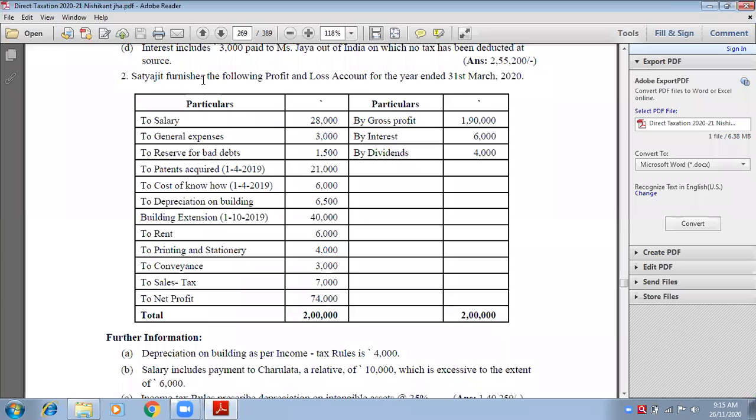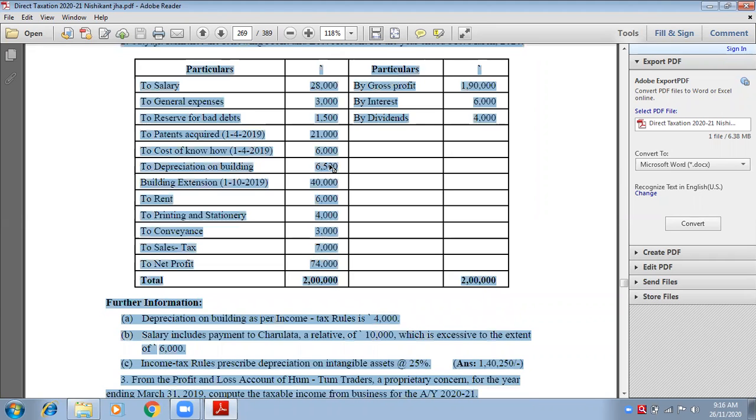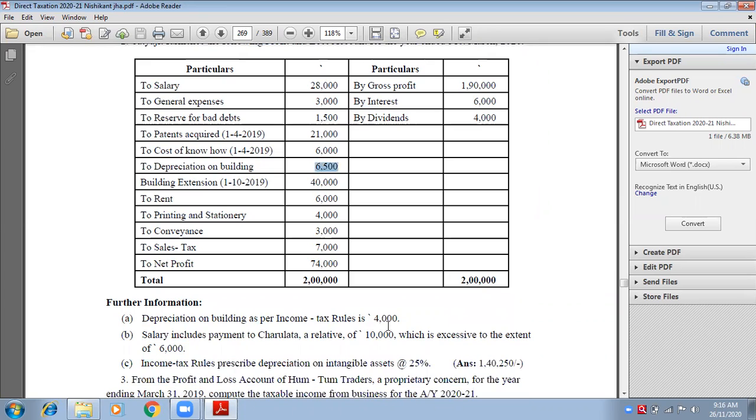Satyajit furnishes the following profit and loss account for the year ended 31st March 2020. These are the expenses and these are incomes on the credit side. And we have a few adjustments also. Depreciation on building as per Income Tax Act rules is 4,000, but here it is given 6,500. So 6,500 will be disallowed first, and 4,000 will be allowable.